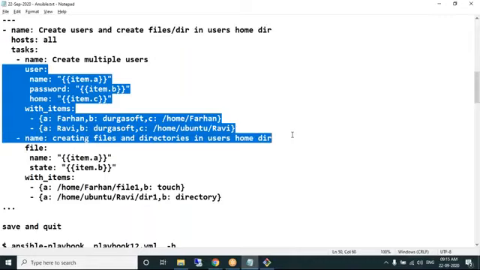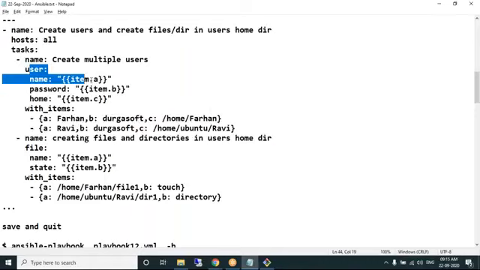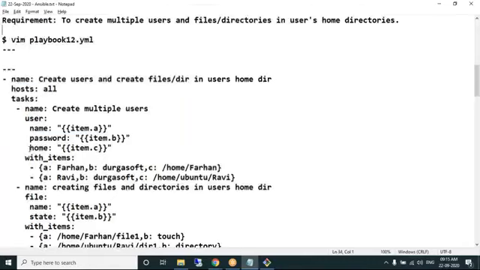So don't think that with_items should be used only once within the playbook. No. With_items is specific to the module. This with_items is for the user module. This with_items is for the file module. Okay, so I hope you understood how we can deal with multiple with_items for multiple modules.